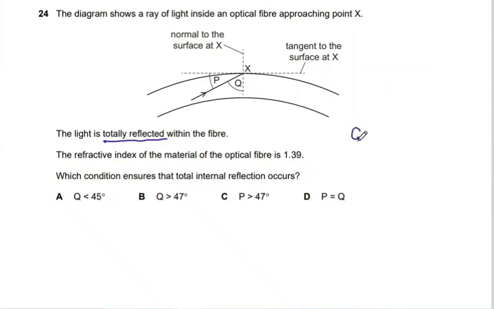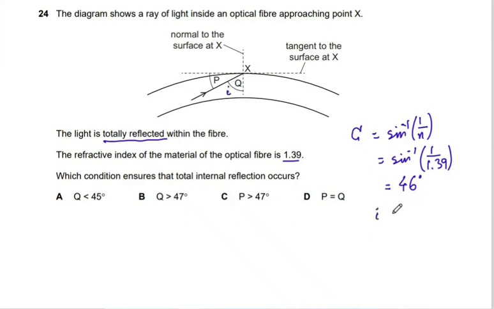Now we have to know how much the critical angle is, and we know that the critical angle is sine inverse of what? Of 1 over the refractive index, which is 1.39. So sine inverse of 1 over 1.39, by using a calculator, the answer is 40.6 degrees. Now we know that Q is the angle of incidence. The angle of incidence is supposed to be greater than the critical angle, so the correct answer is B.